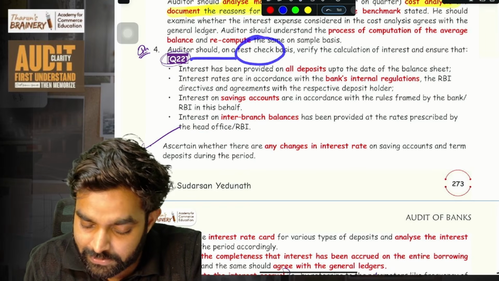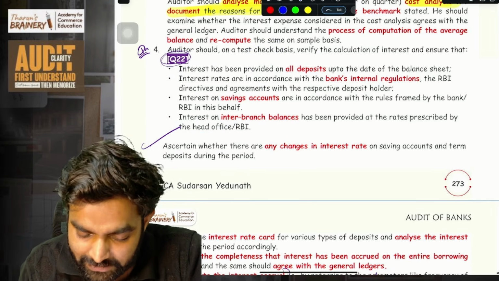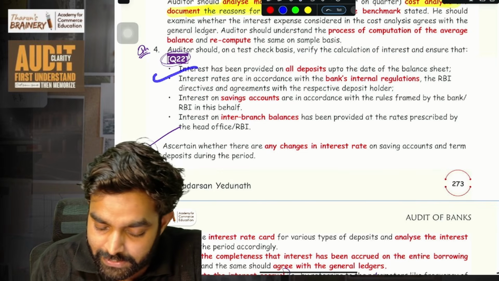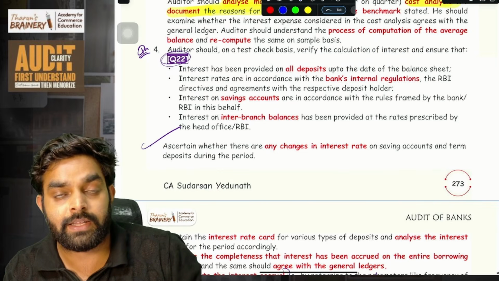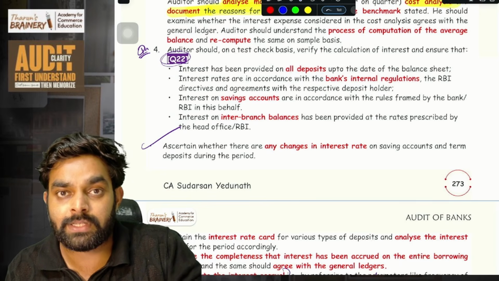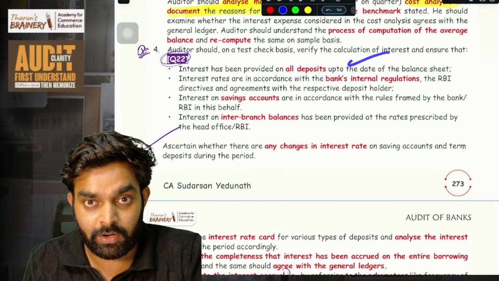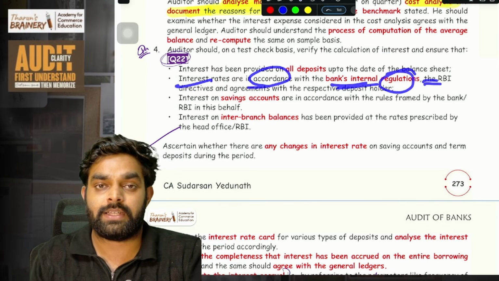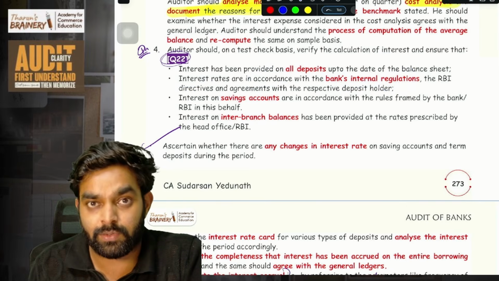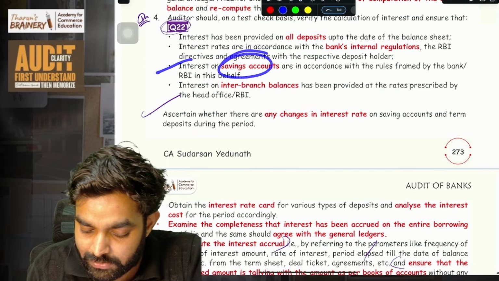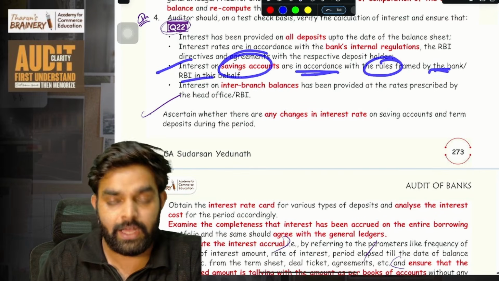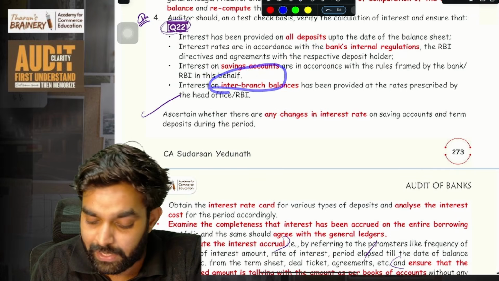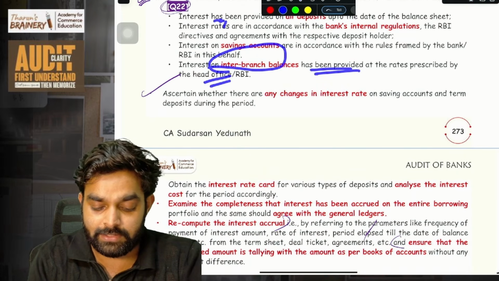The auditor should check on a test check basis. On a test check basis, the auditor needs to verify the calculation of interest and ensure that interest has been provided for all the deposits, all the FDs. There should be no deposit on which the bank has missed interest. The auditor has to check that. Interest rates are in accordance with the bank's internal regulations and RBI rules. Interest on savings accounts is in accordance with the rules framed by the bank and RBI. This is on FD, and savings accounts you also have to check. Interest on inter-branch balance has been provided at rates prescribed by RBI. These things you have to write.